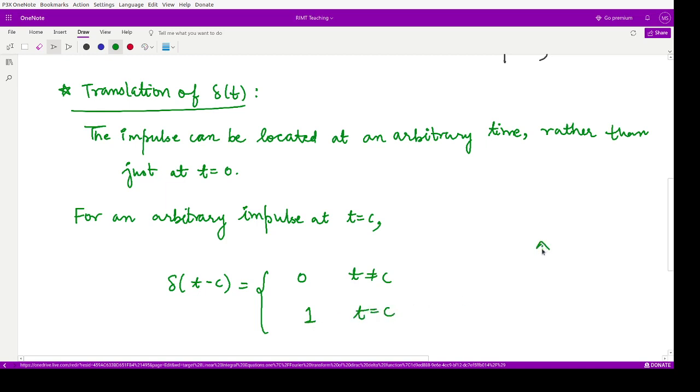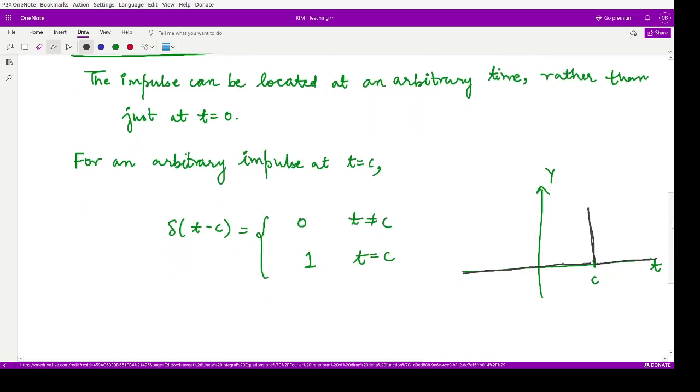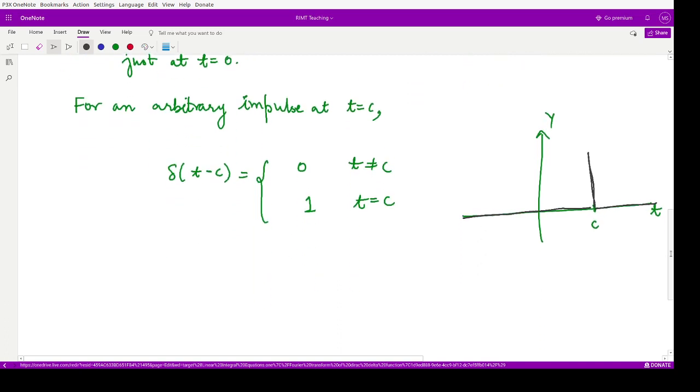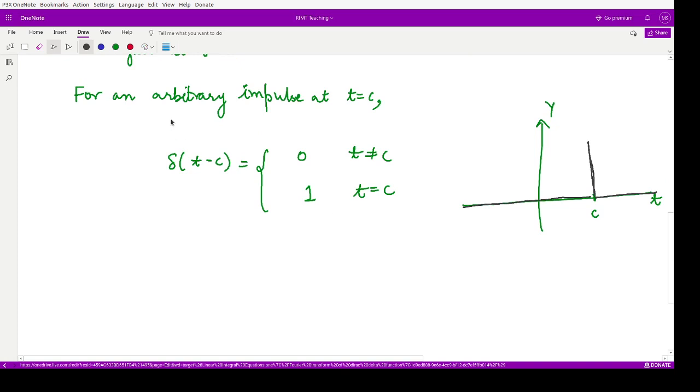So that means we are saying if this is your y-axis, this is your t-axis, then your impulse now is situated at this length c, right? And it is 0 everywhere else. So this is the meaning for this translation of the Dirac delta function.